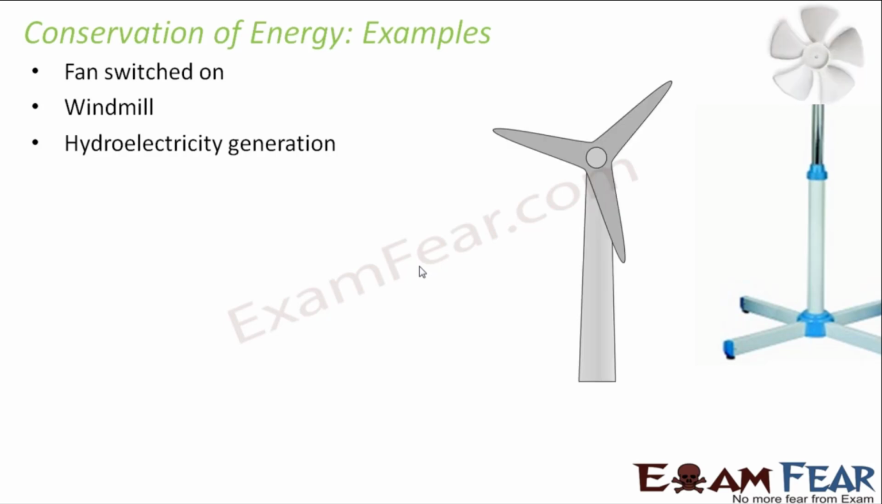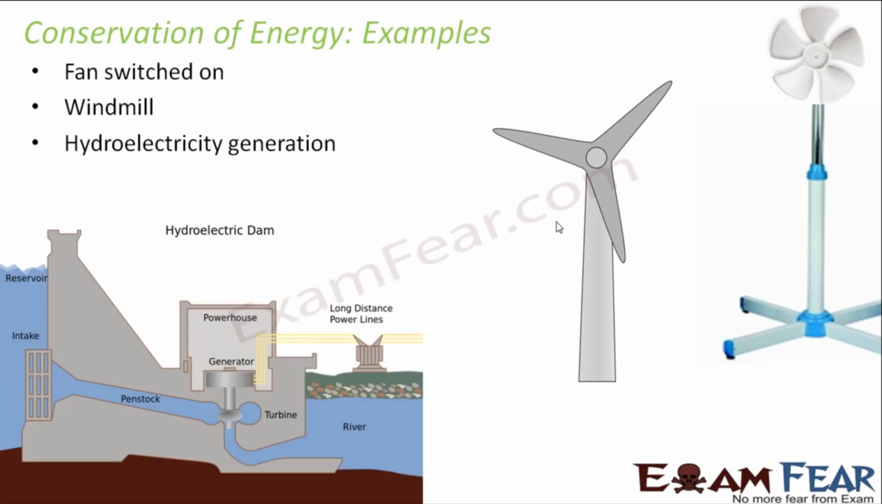Similarly, if we take the example of the windmill, what happens in the windmill? As wind blows, these blades of the windmill start rotating. So the kinetic energy of the blades of the windmill gets converted to electrical energy. Similarly, in hydroelectricity generation, the example which we talked about some time back, here also the kinetic energy of the flowing water is used to rotate the turbine and therefore generate electricity. So here also kinetic energy is getting converted into electrical energy.